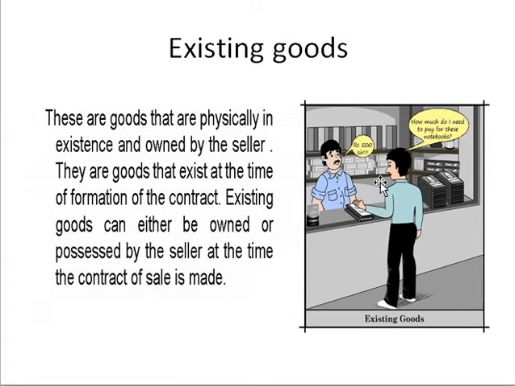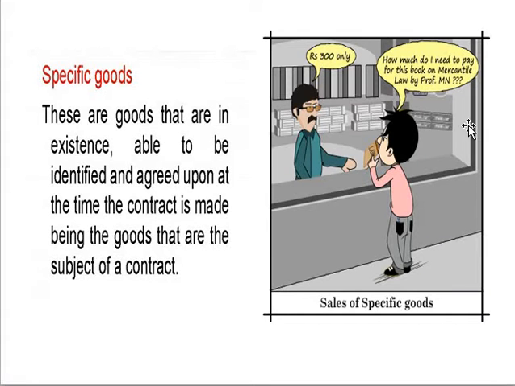Next, we had discussed that we have 3 types of existing goods. First one is specific goods. Here the person has many goods with him and the buyer is asking, how much do I need to pay for this book on mercantile law by Professor M.N.? So the seller has many books with him. From all those books, the person is asking how much should he pay for the specific goods.